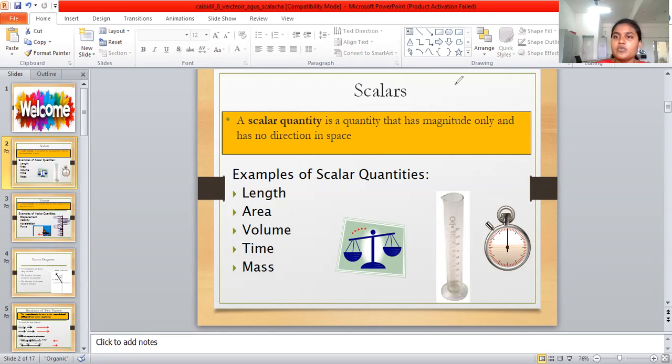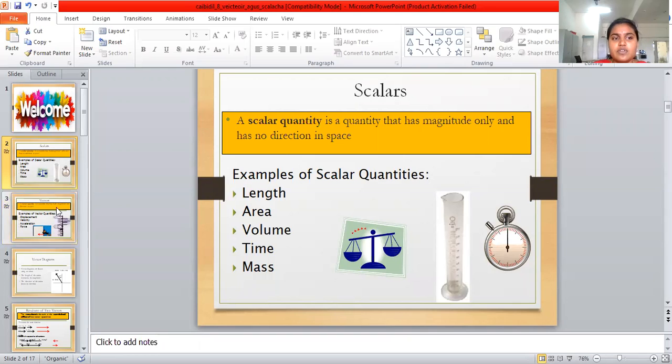Time also is the same: 5 minutes, 10 minutes, 15 minutes, half an hour, 1 hour, 2 hours, 3 hours. The physical quantity has only magnitude. Mass also is the same: 1 kg, 2 kg, 3 kg, 4 kg.